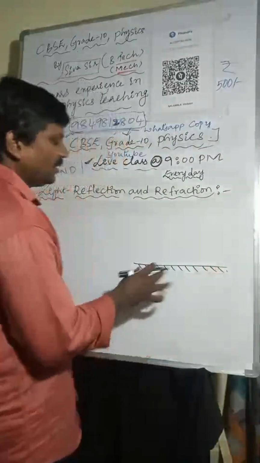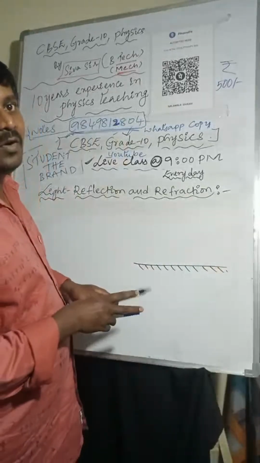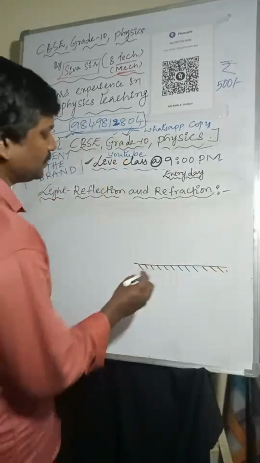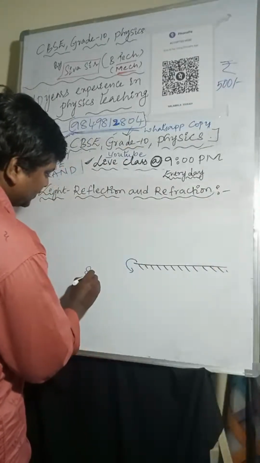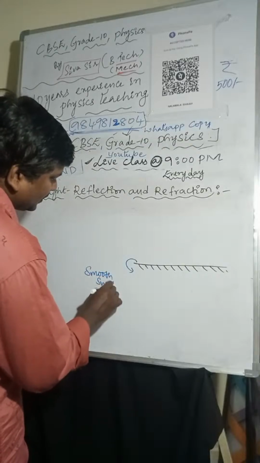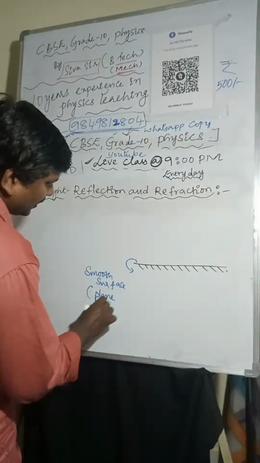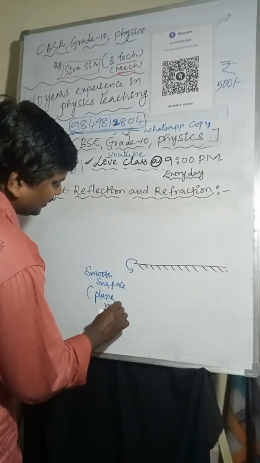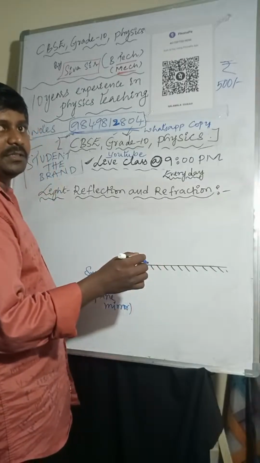A highly polished smooth surface is called a plane mirror. So I'm considering a plane mirror. When the light is incident on the surface, this is the incident ray, and it will be reflected back. This is the reflected ray. The light which is incident on the surface is the incident ray.